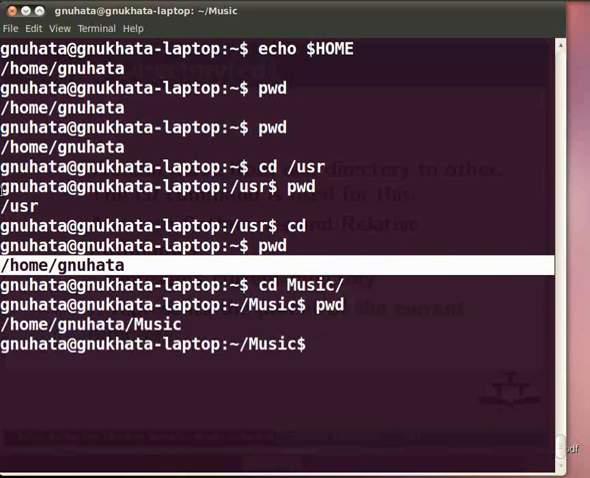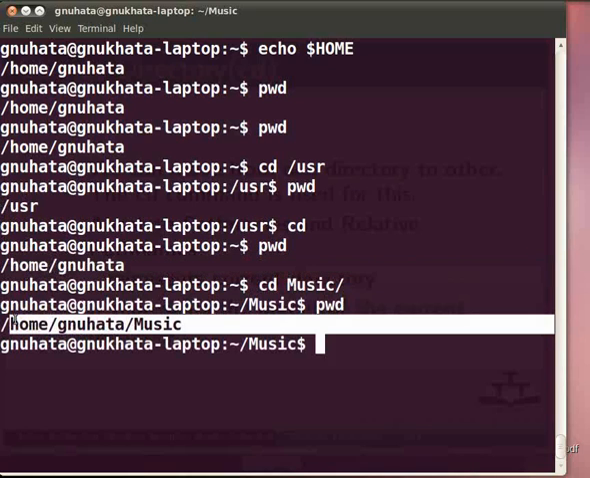See, we have moved to /home/mughata/music. Let us go to the parent directory of music. For that, you have to use the cd command with dot dot. Type at the command prompt cd space dot dot and press enter. Now check our present directory by typing pwd.